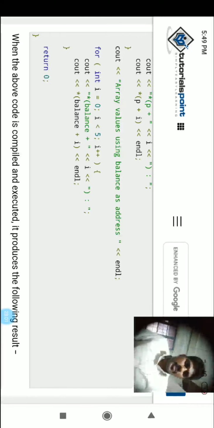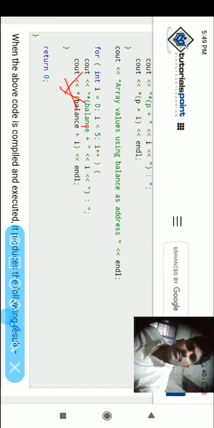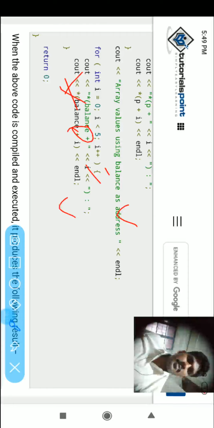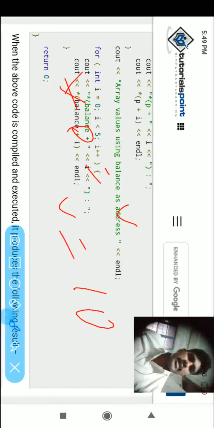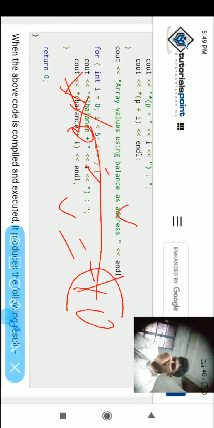What is the meaning of star P? All of you know about that, but again I want to explain. Star P equal to V. For example, V holding 10, then star P accesses this directly. Any manipulation it can do because it directly accesses the value.